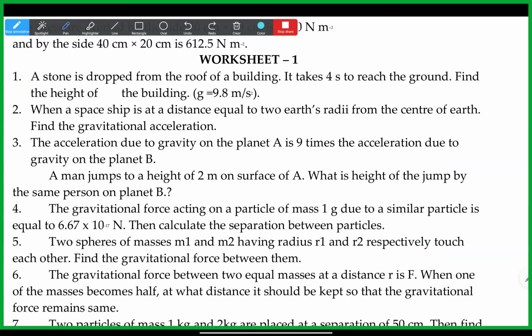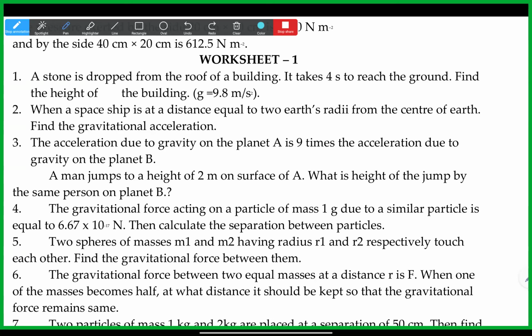I think the third one we will do once. Okay, sir. And also the second one: when a spaceship is at a distance equal to 2x radii from the center of Earth, we just need to multiply the distance by 2. Yes, the distance we will get, but they're asking to find the gravitational acceleration. Yes, so small g.